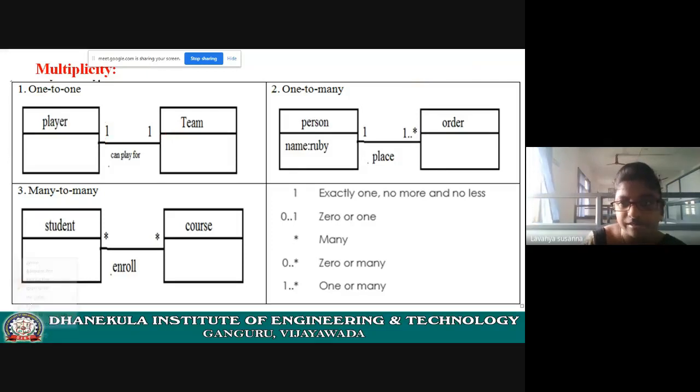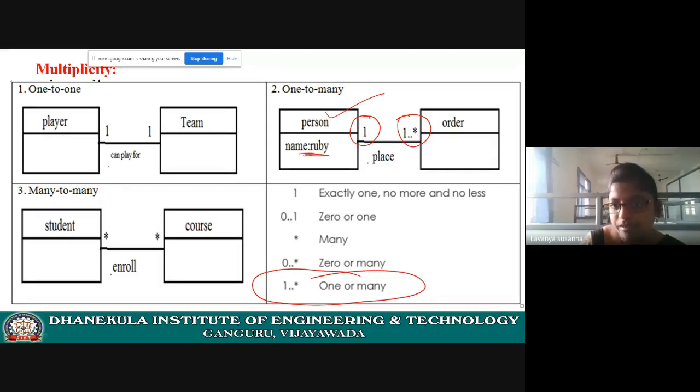1 to many. See this example. What does 1..* mean? 1..* means one or many. That means one person can place one order or he can place many orders. Now person is a class and object. See here, name Ruby. Ruby is an object. She is a person. She can place one order or she can place many orders, 1 to many.